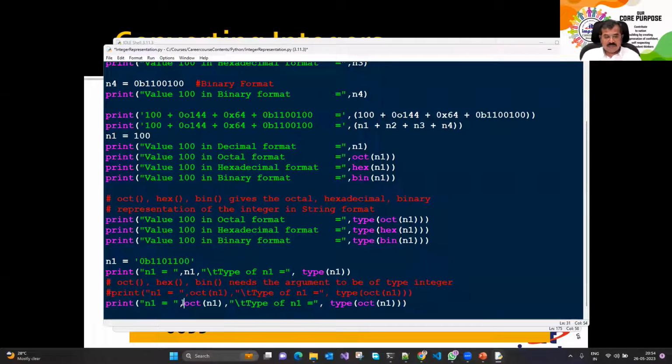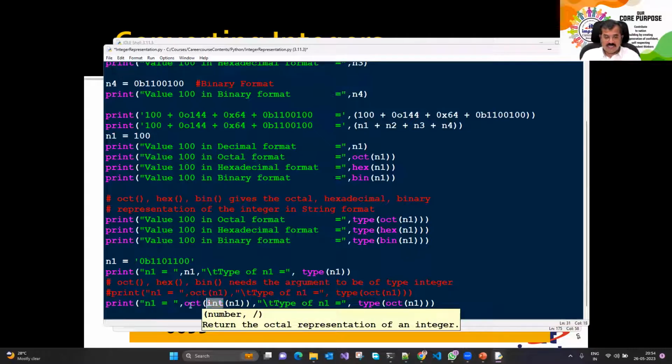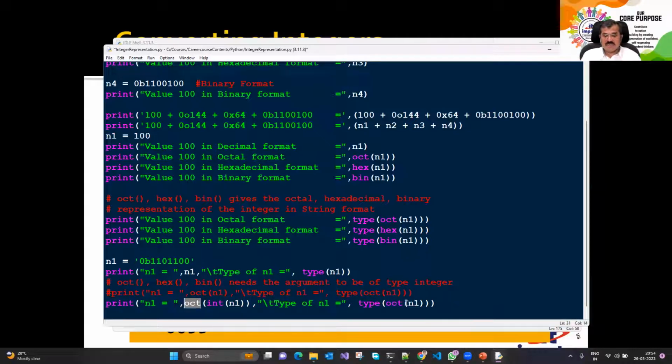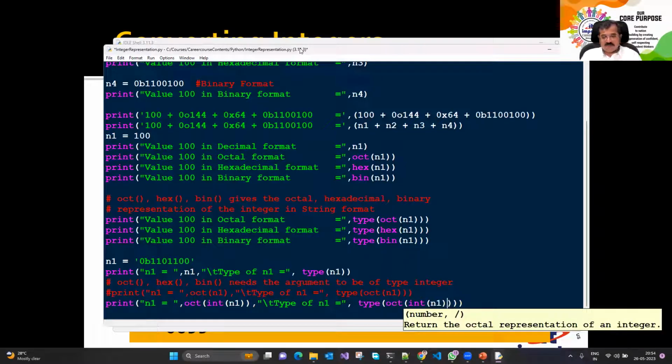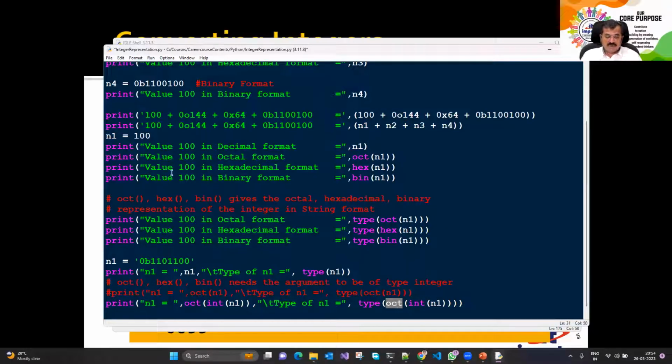So what I'm going to do is octal जो है N1, N1 string है हमारी, तो यहाँ लिखूंगा int of N1. So first I'll convert this N1 into an integer and then I'll have an octal representation. So here also if I write the same thing, int of N1, I'm doing chaining. So I have N1 which is a string, which I'm going to convert to an integer. And once it is converted to integer, then I'll have octal representation of it. That's perfectly all right. Hopefully.